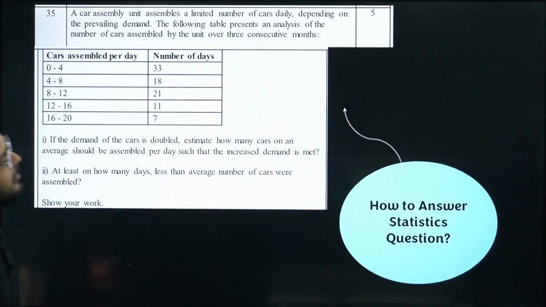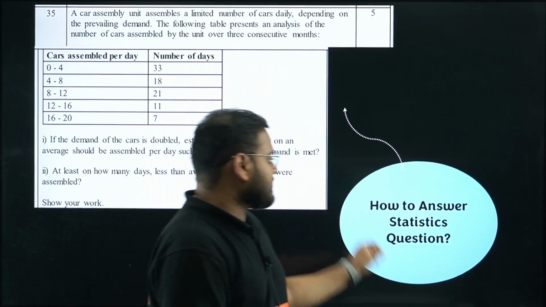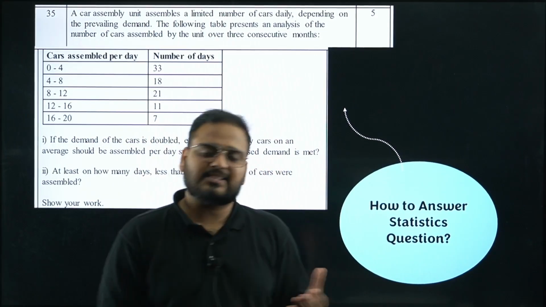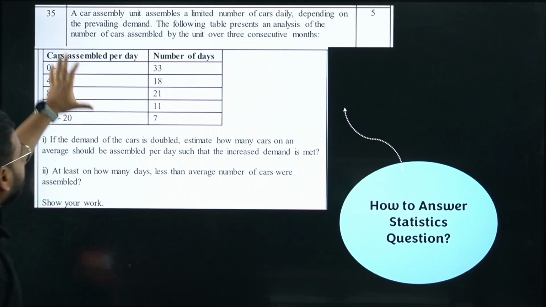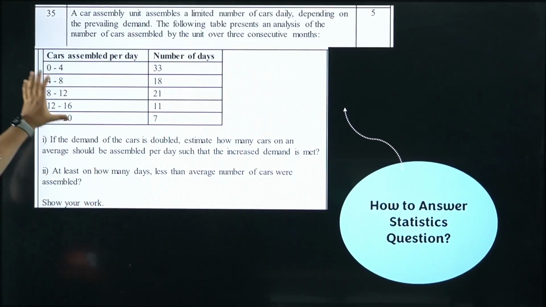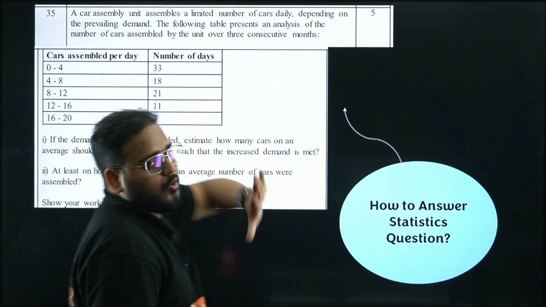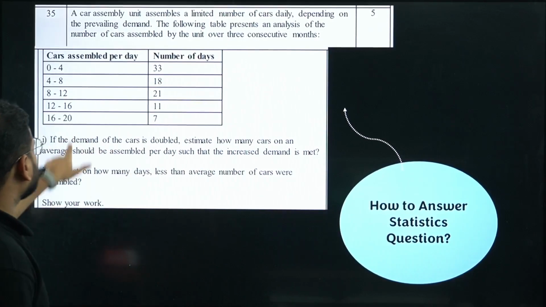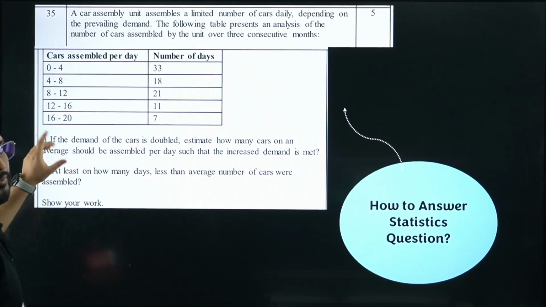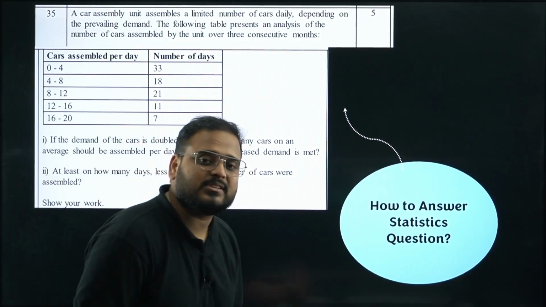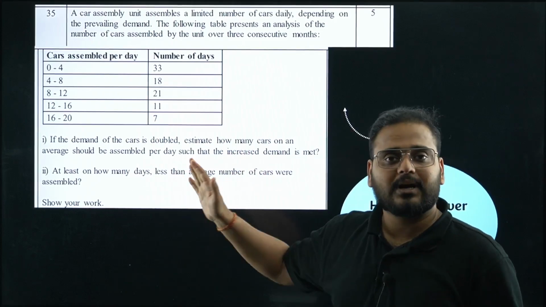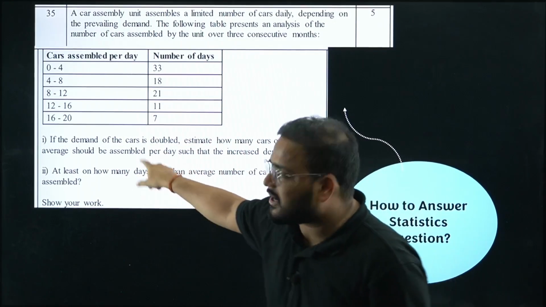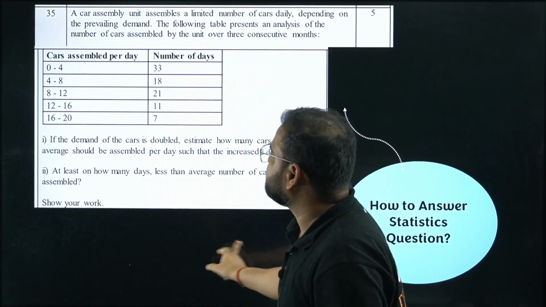Let's move on to how to answer a statistics question. This is coming, right? Stats is going to be there for you in the 5 mark category. Please check. So the question will be given like this. Just remember, check all the information is given or not. Second thing, look for the sub questions and you have to answer both of them. Don't miss out on anything. What usually happens is, if you have less time, you solve the question, find one thing and skip the second part. Don't do that. Read both the sub questions. You have to solve both of them. How, sir? Have a look.